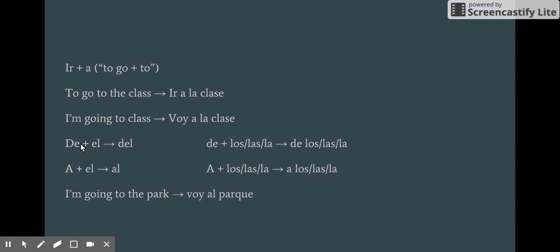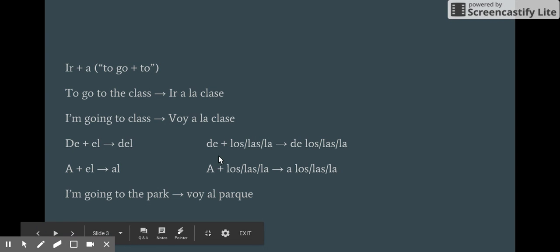Just like you have de plus el turns into del, a plus el turns into al. So in this case, I'm going to the park. Instead of saying voy a el parque, you'd say voy al parque. Or instead of saying voy a el estadio, the stadium, you would say voy al estadio.